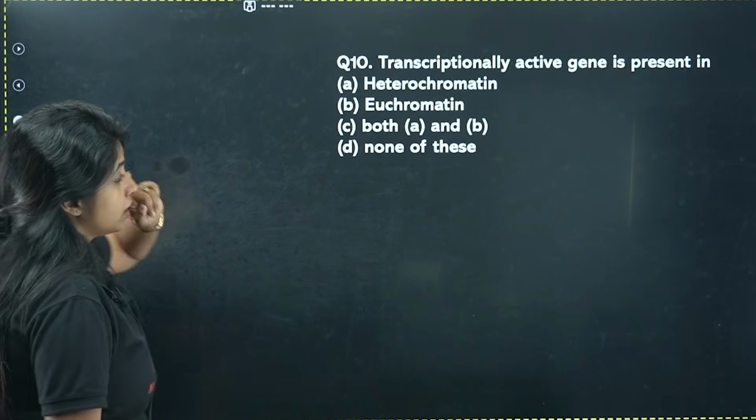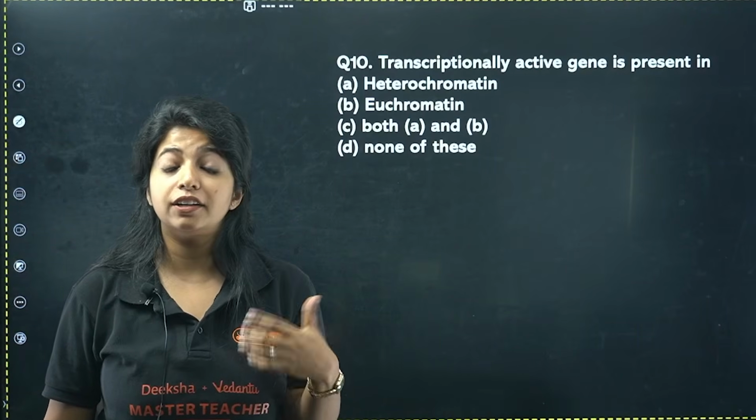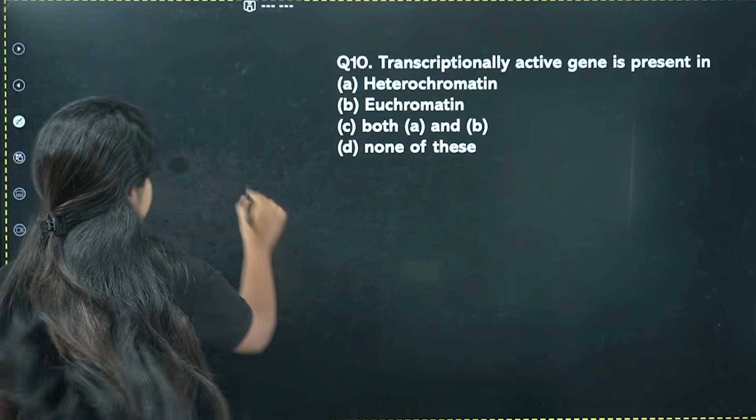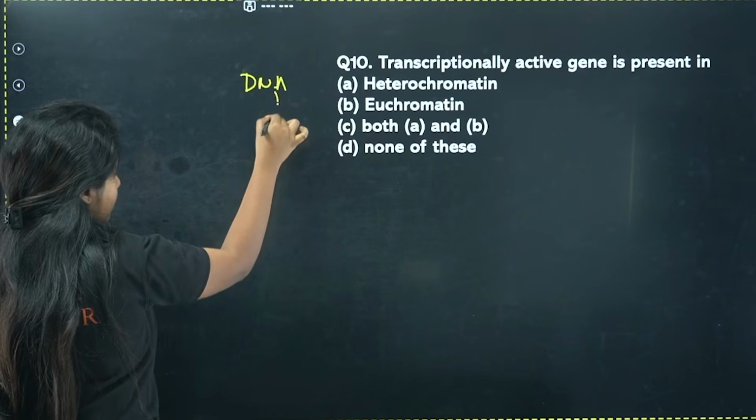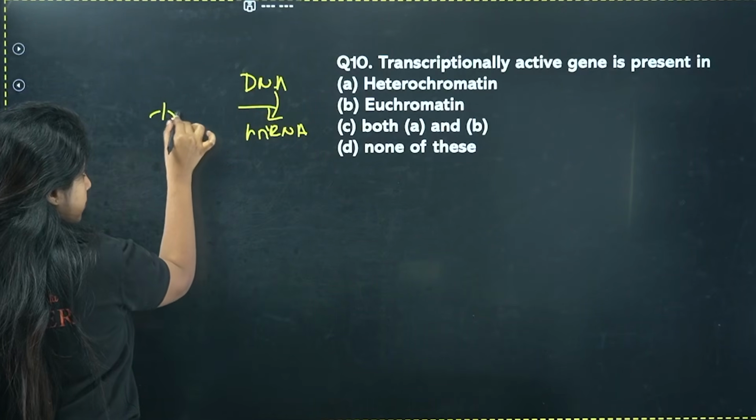Yes. 10th question. Transcriptionally active gene is present in. Transcriptionally active gene. That means what? You know, from the DNA, you get the RNA, especially hnRNA, and that is known as transcription, right?